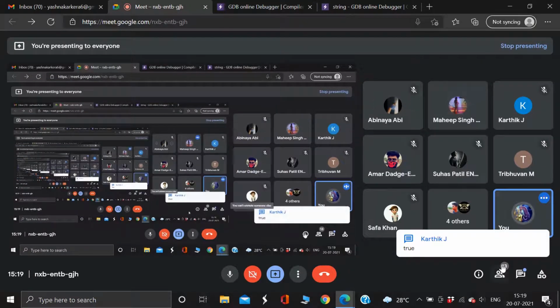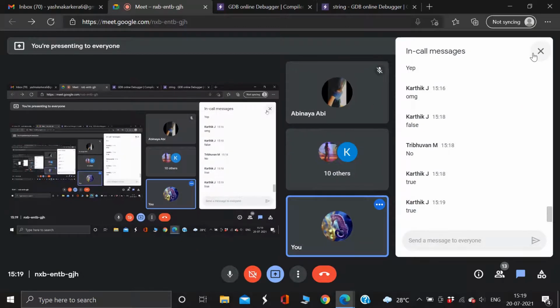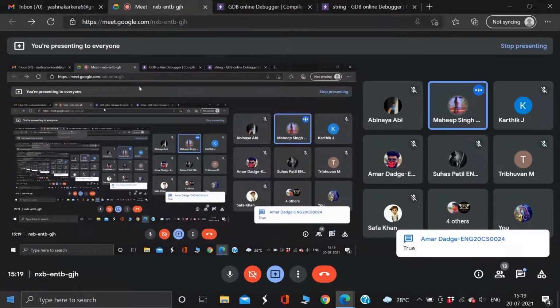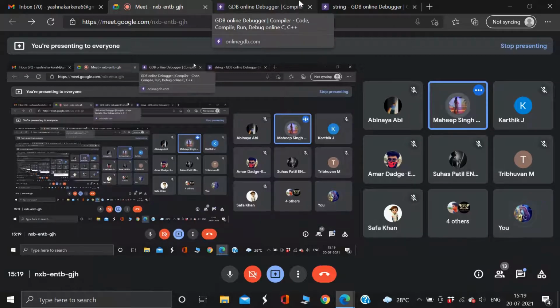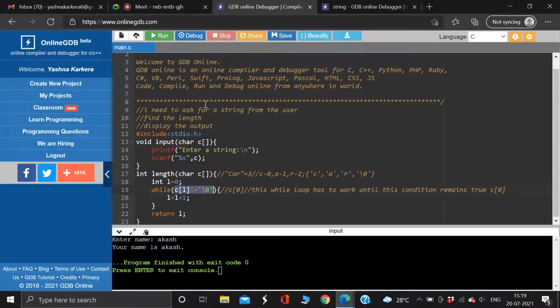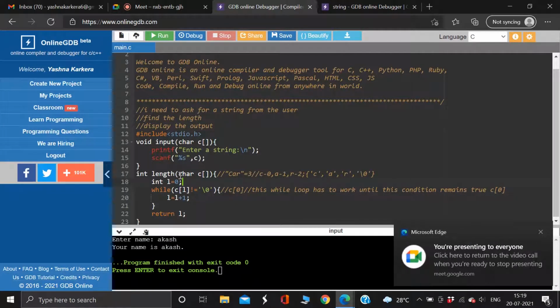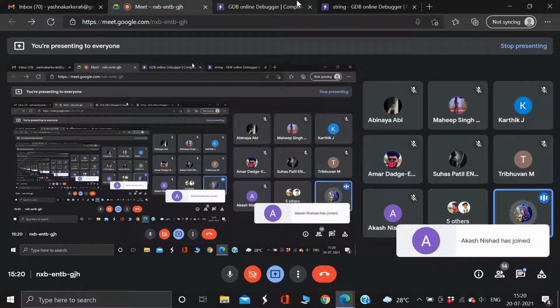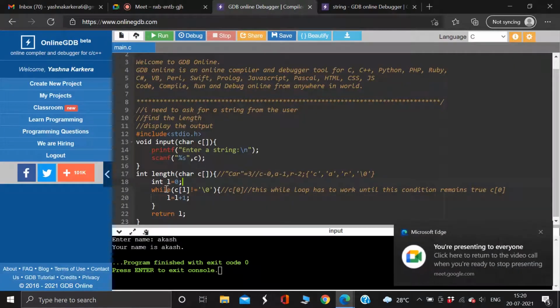Karthik says true. Karthik and Amar both are wrong. It should be false, no? It's true. Someone argue with me. Why is it true? Someone, one of you tell me why is it true? Why not false? Karthik, why is it true?